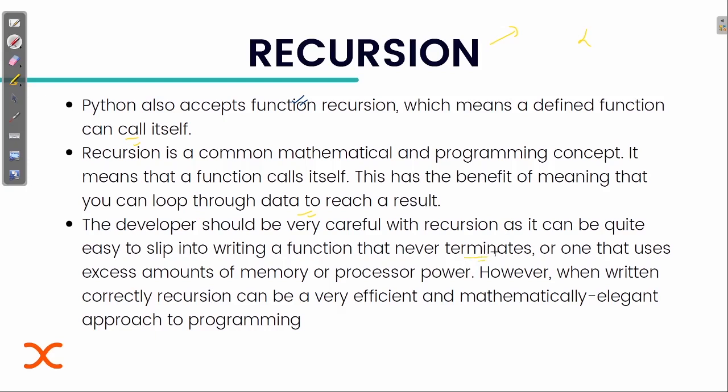If we forget to write the condition after which the function should not call itself, it will form an infinite loop, or one that uses an excess amount of memory or processing power. However, when written correctly, recursion can be a very efficient and mathematically elegant approach to programming. So let's see some examples.